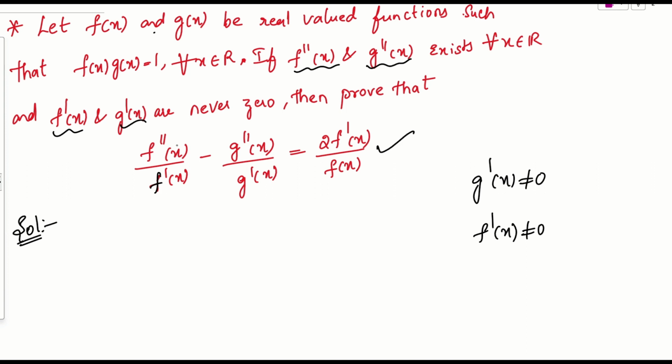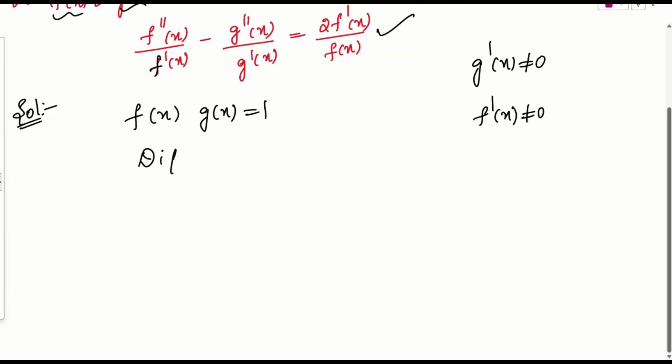We get to know that we need to do double derivatives, right? What is the given condition? Only this one condition. So let us move on. It is given that f of x times g of x is 1. We need to differentiate. Simply try to differentiate this function with respect to x alone.